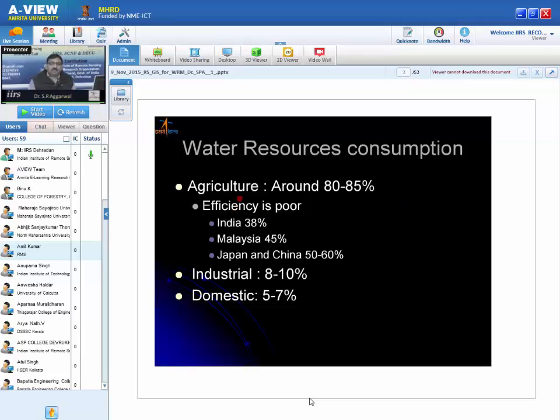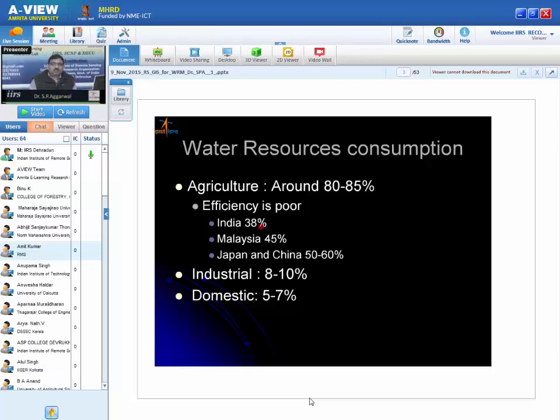In fact, for agriculture production, we consume around 80 to 85% of water. But the problem is the efficiency is very poor. In India, our efficiency is around 35 to 38%, while if we compare with developing countries like Malaysia, it is even better, and in Japan and China it goes to 50 to 60%.